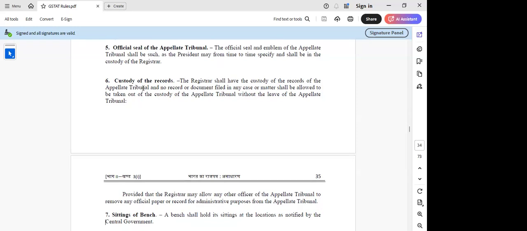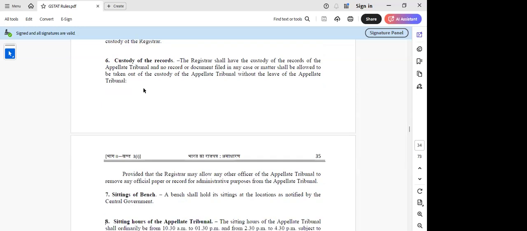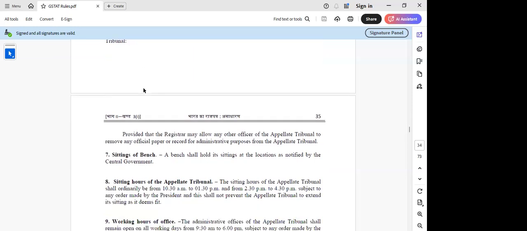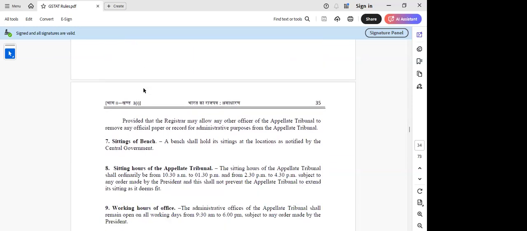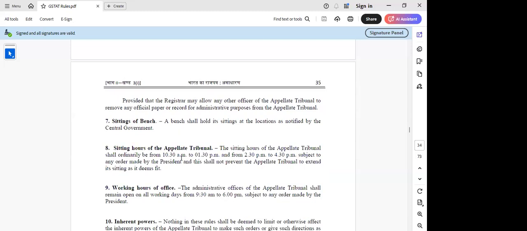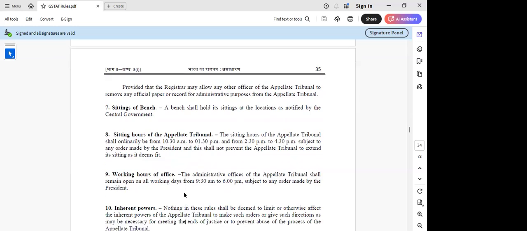Now we are sitting and discussing. I think from rule 4 to rule 7, all are the functions of the tribunal only, like how is the sitting, what are the hours they have to sit, what is the working hours. I think till rule 9, it is a function of the registry, appellate tribunal. And I think from 10, we can look for our purpose, sir.